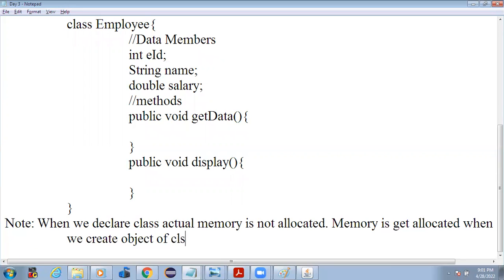When we have declared the class, memory has not been allocated, but as we create an object of a class, memory is allocated.